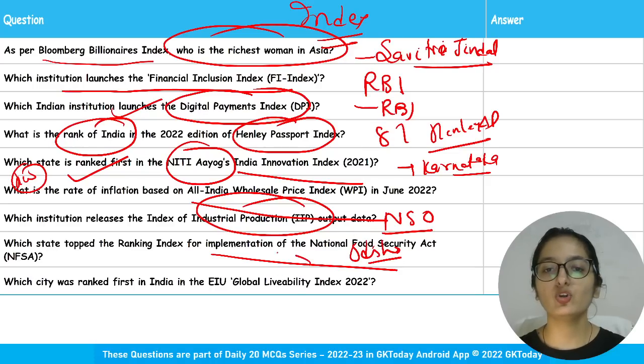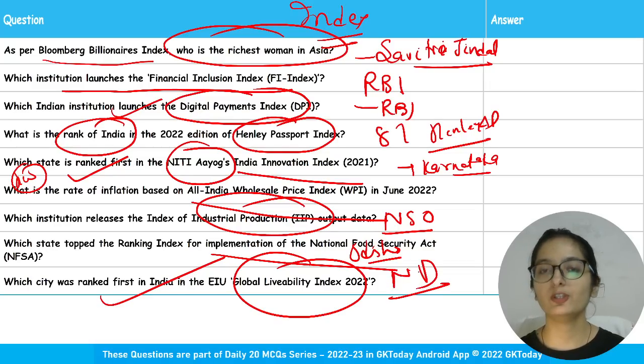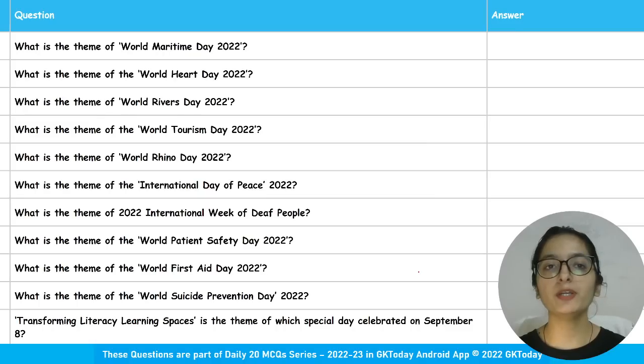Odisha. Global Livability Index. Which city ranked first in India in Global Livability Index? New Delhi. Now moving to the next category.